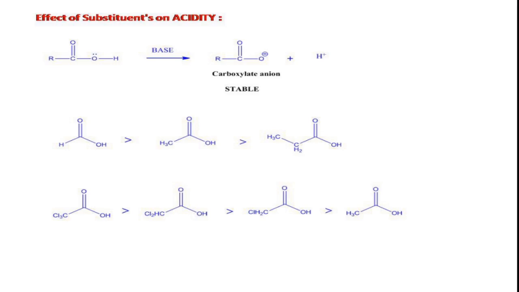Obviously we can say that as the number of electron withdrawing groups on the carboxylic acid increases, the stability of the carboxylate anion increases, and thus the acidity of the parent acid increases. So trichloroacetic acid is almost a strong acid compared to the other acids. In the decreasing order of acidic strength, trichloroacetic acid is stronger than dichloroacetic acid, which is stronger than chloroacetic acid, which is stronger than acetic acid, right?